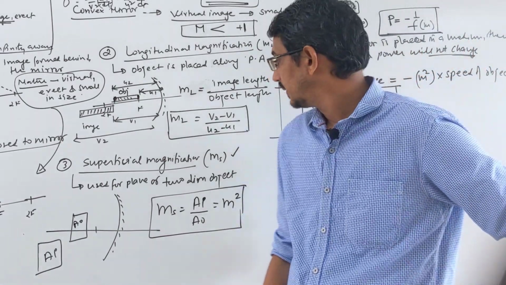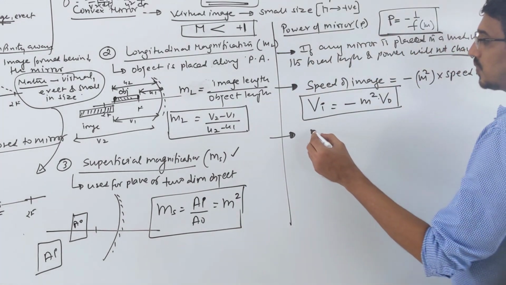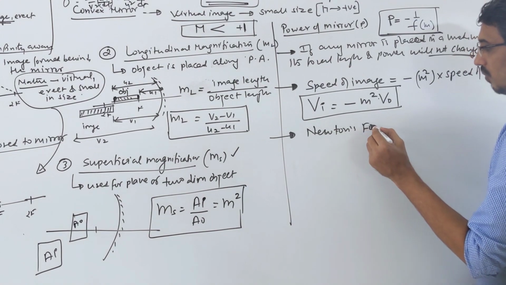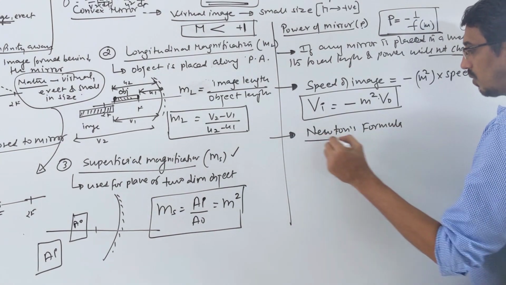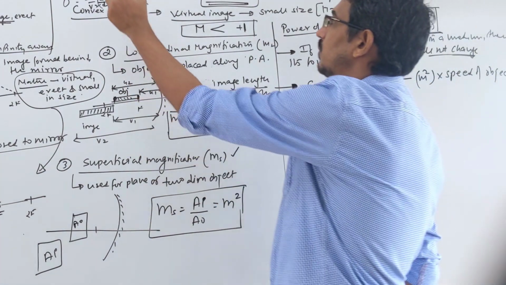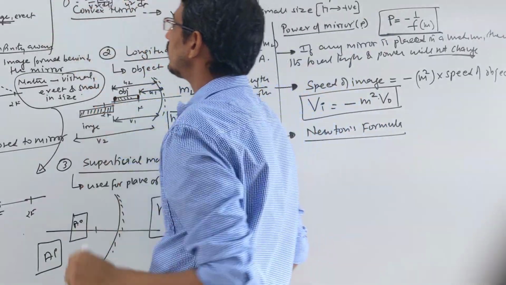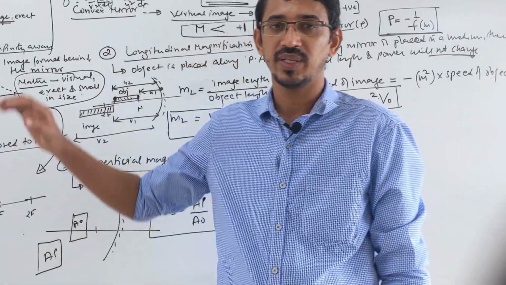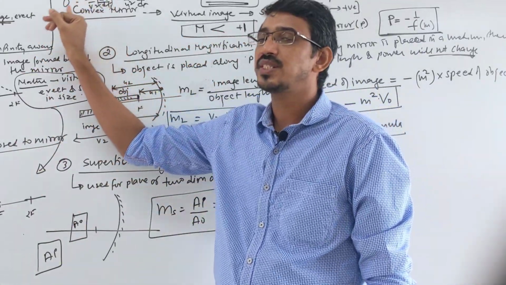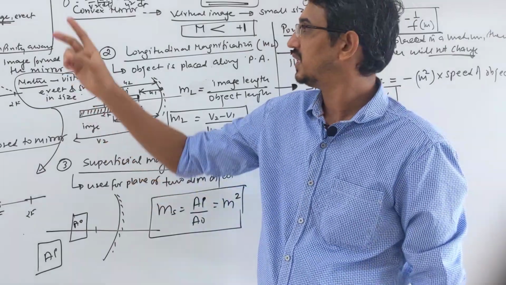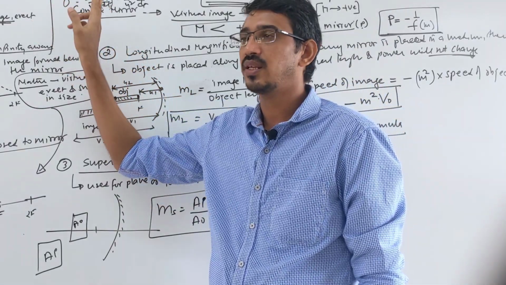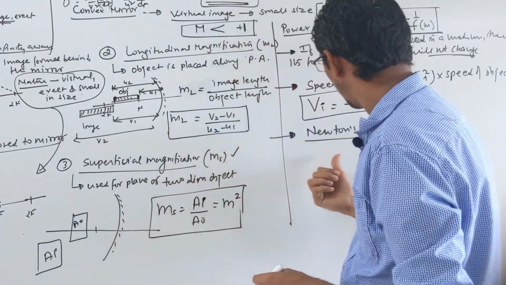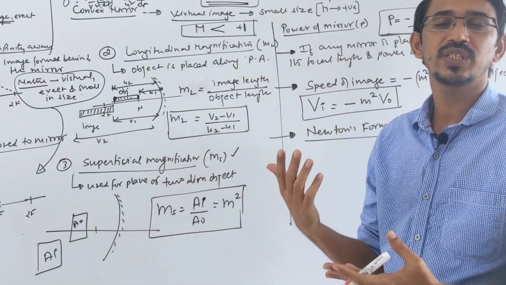Apart from this, look here, sometimes we use Newton's formula. What is Newton's formula actually? As I said, the main formula is the mirror formula we have. Focal length, distance of the image and distance of the object are related by this formula. Here all distances are measured with respect to the pole. These three distances, focal length, image distance and object distance, we measure from the pole. In Newton's formula, with respect to what are these distances measured?